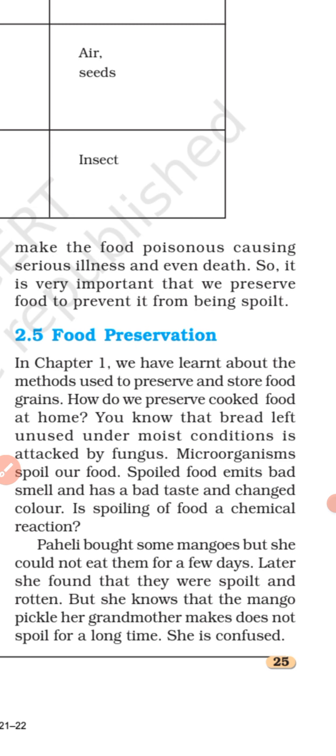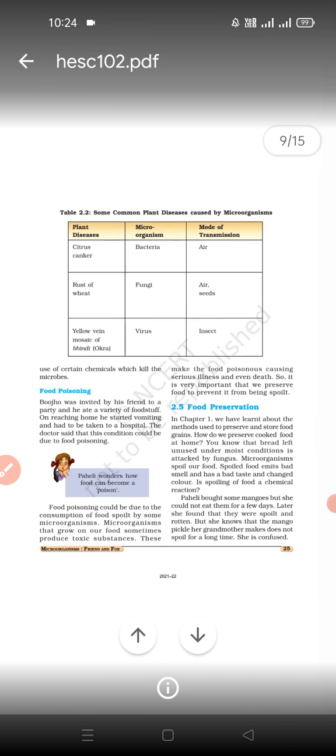The process in which food materials are given a suitable physical or chemical treatment to prevent their spoilage is called food preservation. Now you see the next paragraph. Paheli bought some mangoes, but she could not eat them for a few days. Later, she found that they were spoiled and rotten. But she knows that the mango pickle her grandmother makes does not spoil for a long time. She is confused. You understood this paragraph, right?